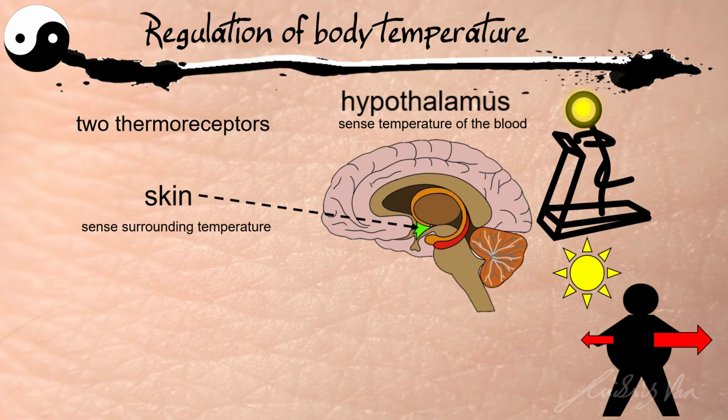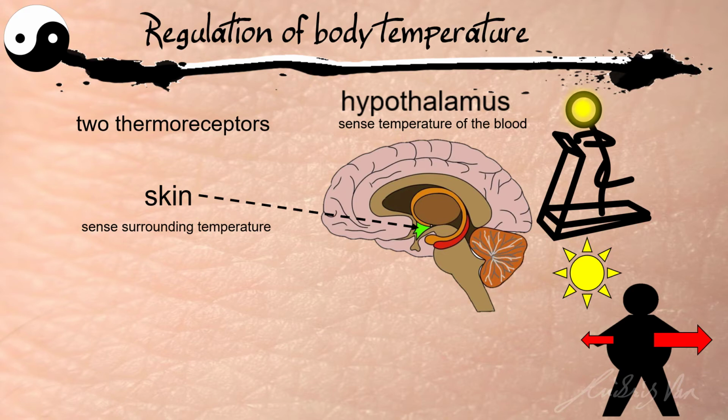So what this thermoreceptor in our skin does is letting our brain know that we are in a hot place, and our brain might start thinking, oh, maybe it's a good idea that I open my umbrella so to decrease my exposure to the sun. So this is what the hypothalamus will respond when it receives feedback from the thermoreceptor in our skin.